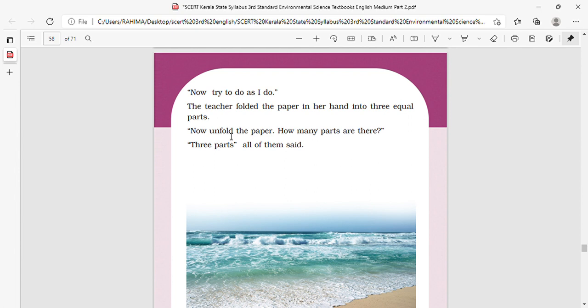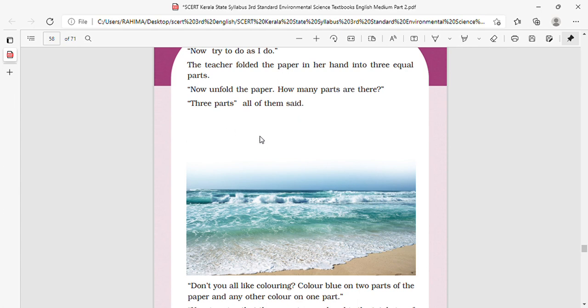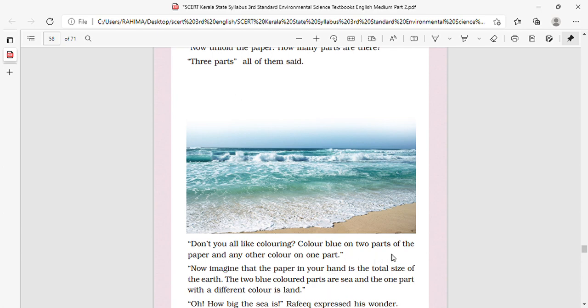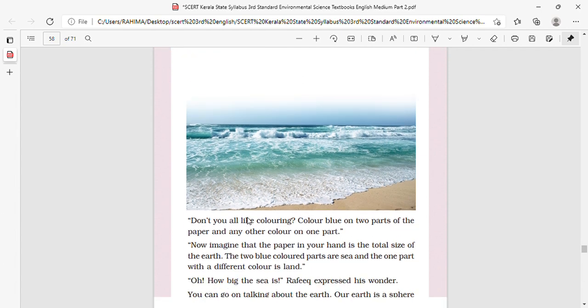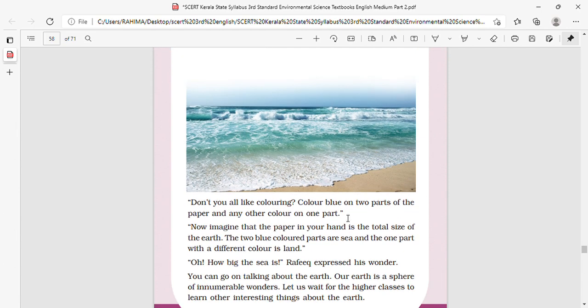Now unfold the paper. How many parts are there? 3 parts, all of them said. Don't you all like coloring? Color blue on 2 parts of the paper and the other color on 1 part. Now imagine that the paper in your hand is the total size of the earth.